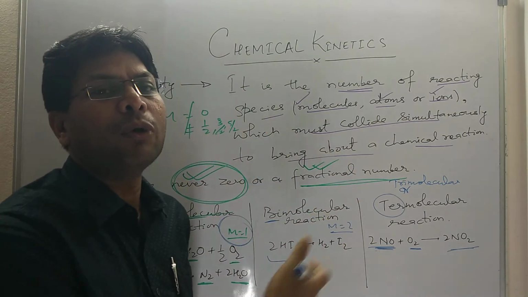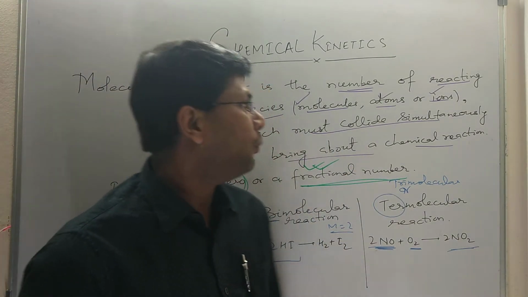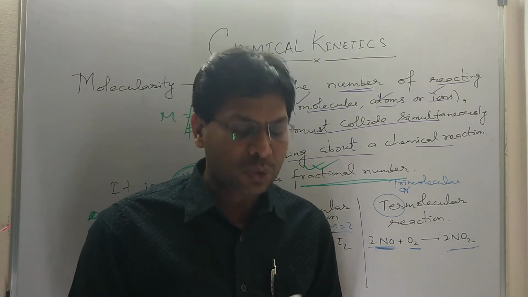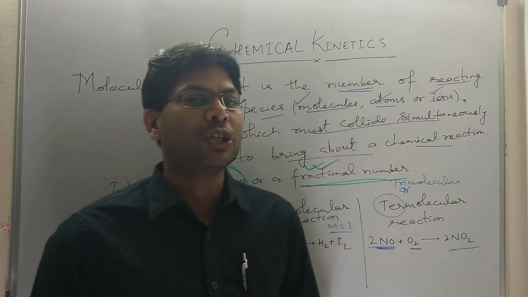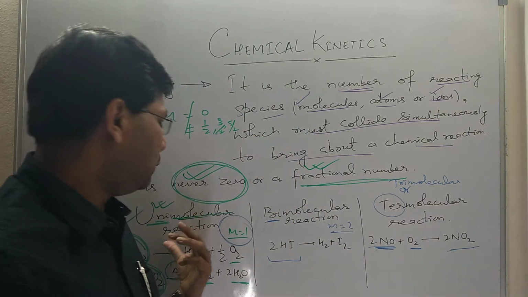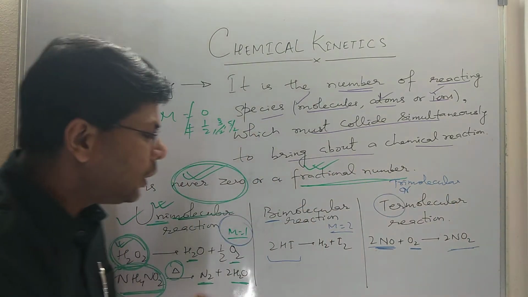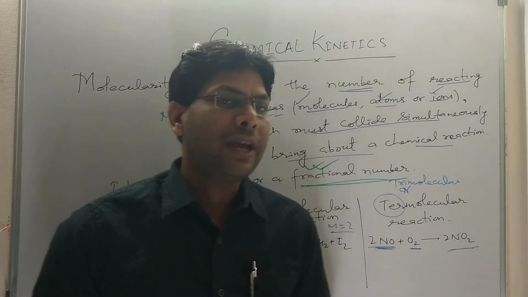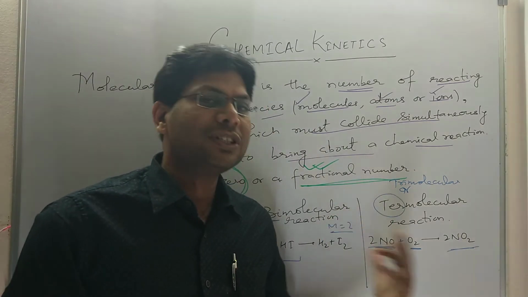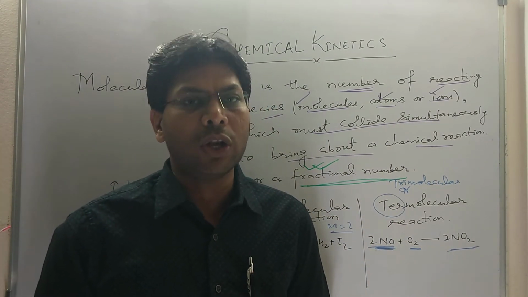So this was about molecularity. Molecularity is the number of reacting species which must collide simultaneously to form the product. Molecularity can never be zero. It can never be a fractional value. And I have given you examples of unimolecular, bimolecular and termolecular reactions. You have to keep this in mind for your exam, because these are the questions that can be asked. One more is there, that is called a pseudo unimolecular reaction.